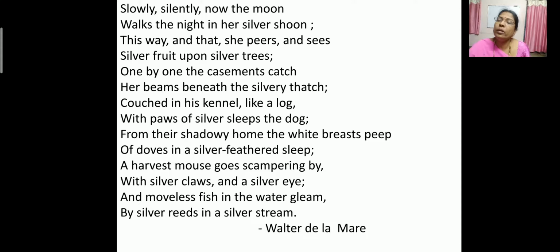If different adjectives are used in the poem, it would not create such a strong effect of moonlight. So everywhere only silver is used. Only when silver is used does it create an image in our mind. If one tree is silver and the other golden, it doesn't create an image in our mind. And also the word silver is repeated in the poem.